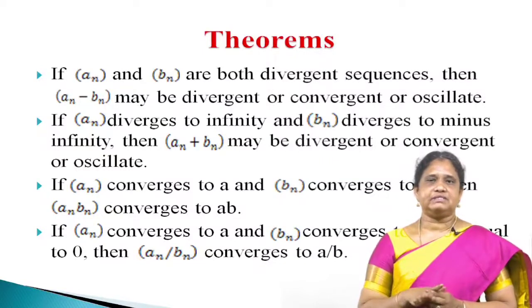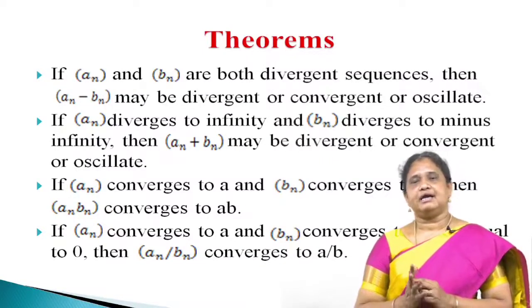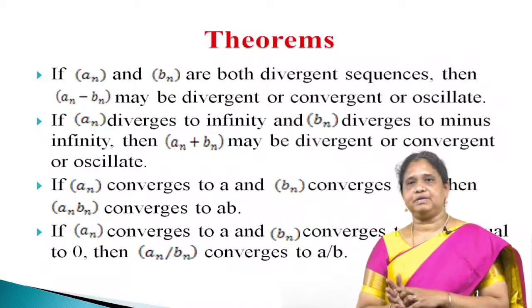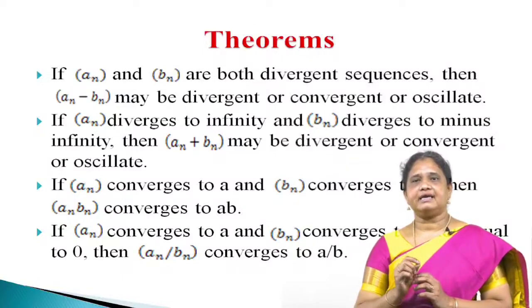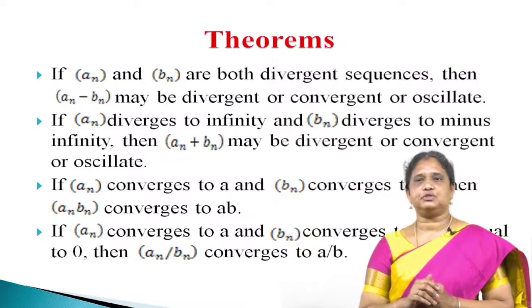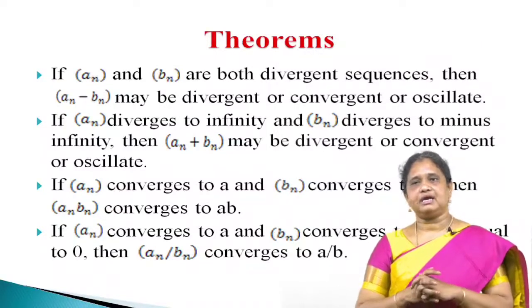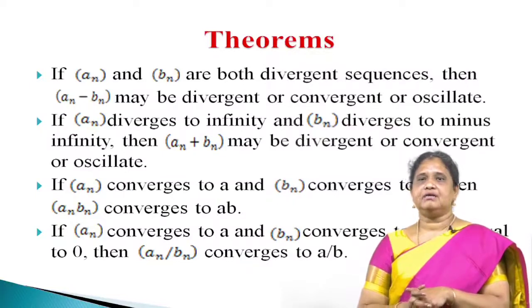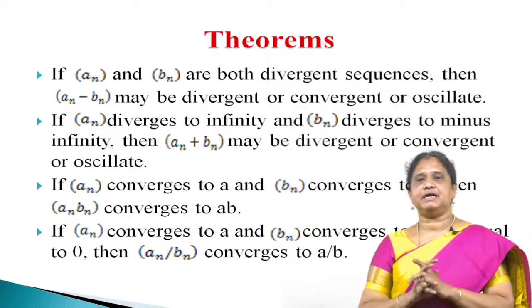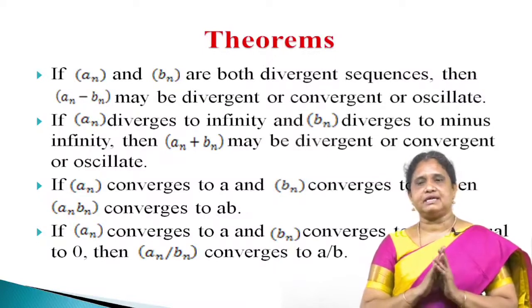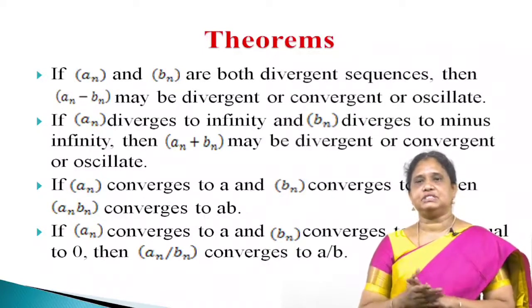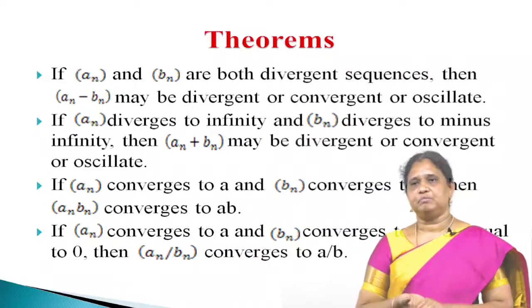That is, if sequence a_n converges to a and sequence b_n converges to b, then a_n into b_n converges to ab, and if b is not equal to 0, then a_n divided by b_n converges to a divided by b.